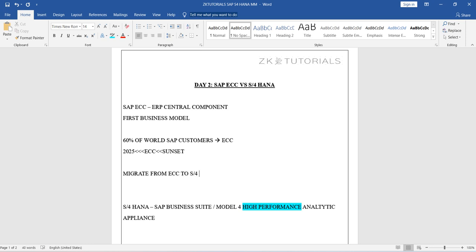So this will be the task for all the consultants, because migrating 60% of customers from one version of a product to another is not that easy. Within 2 years it's not that easy, and also we don't have that many consultants in the market. So this is a very huge opportunity. It's once in a blue moon. It never happened again.